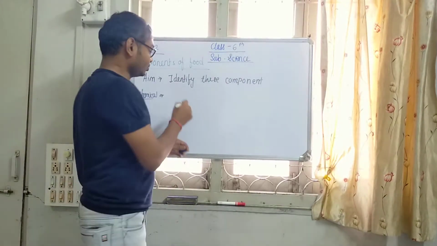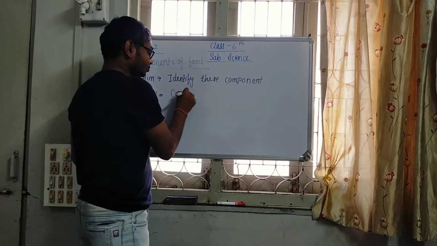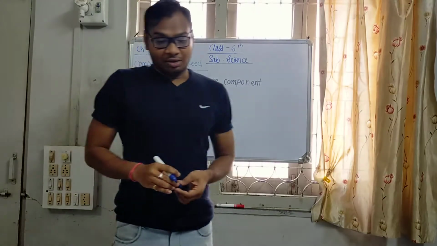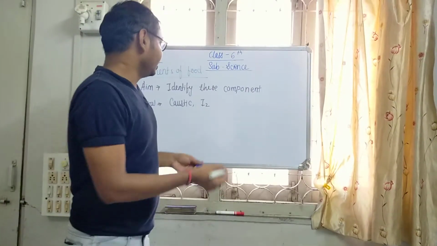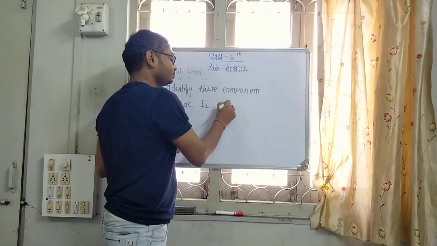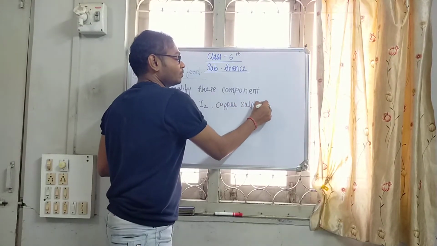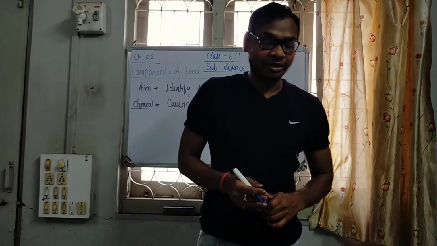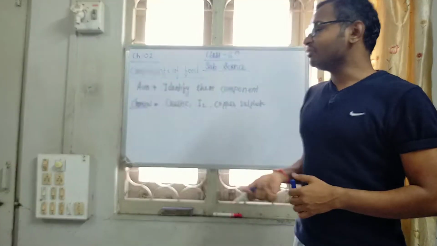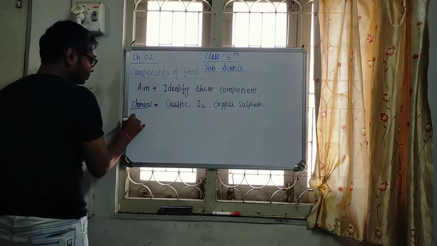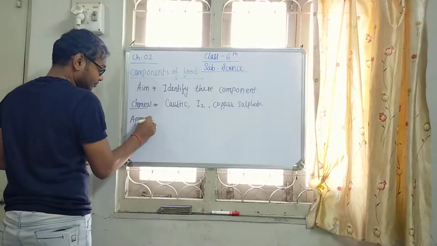Caustic soda, iodine solution, and also copper sulfate are needed to perform this. So what kind of apparatus? Next thing is what apparatus you have to collect.